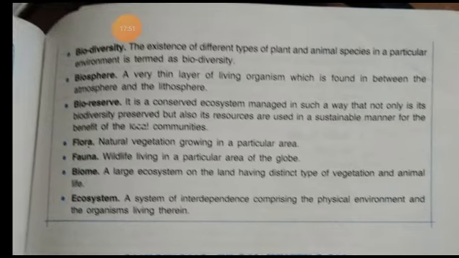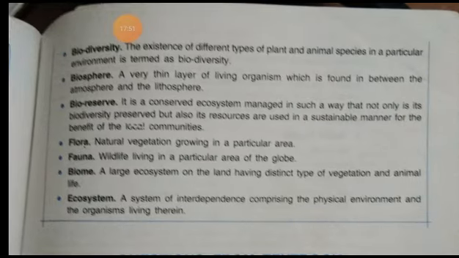And some terms are given here as keywords. First is natural vegetation.